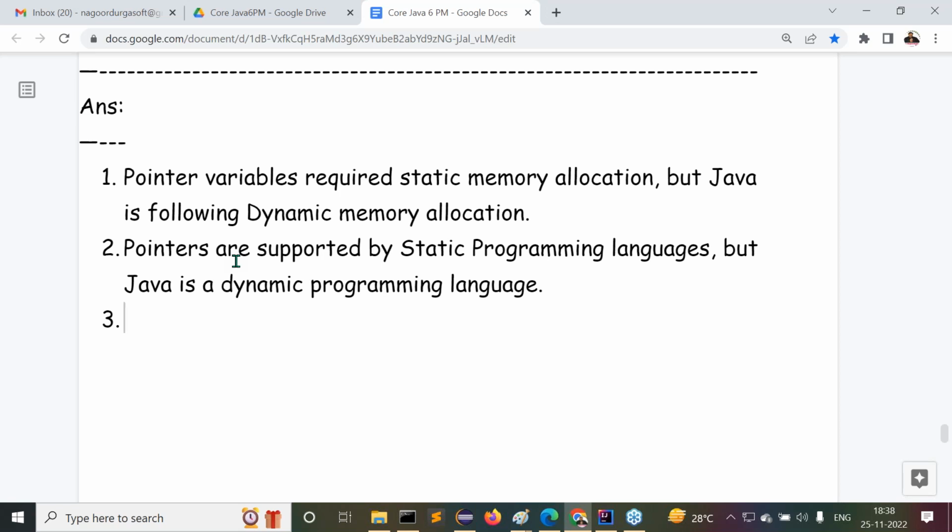On computer one, when I compile the Java program, what is the basic nature of the pointer variable? Static memory allocation. At compilation time, memory must be allocated for the P1 variable, and it must be initialized at compilation time. At compilation time, the pointer variable is storing the 1010 address location. That is up to computer one, where we compiled.